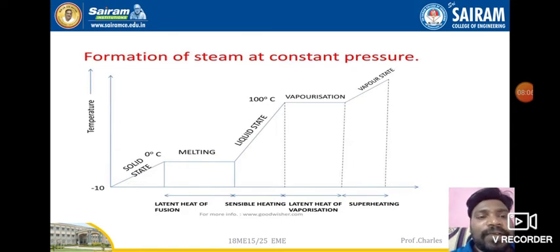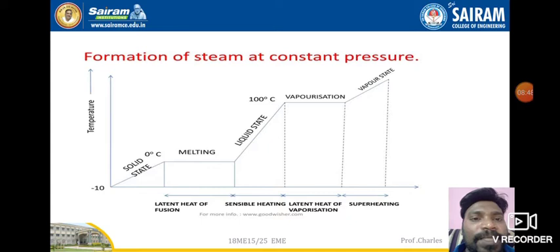In our study of steam formation, in this diagram, it is taken from the solid state. For our understanding, we can take from the liquid state alone. So at 0 degrees Celsius, it will start from the liquid state. If you take 1 kg mass of water, it will be in the liquid state. If you supply sensible heat, the process is called sensible heating, and slowly the temperature rises from 0 to 100 degrees Celsius. Throughout it is in the liquid state. Once it reaches 100 degrees Celsius, it is the boiling point of water. So water tends to boil, and afterwards if you supply latent heat of vaporization, hot water will be converted into steam.